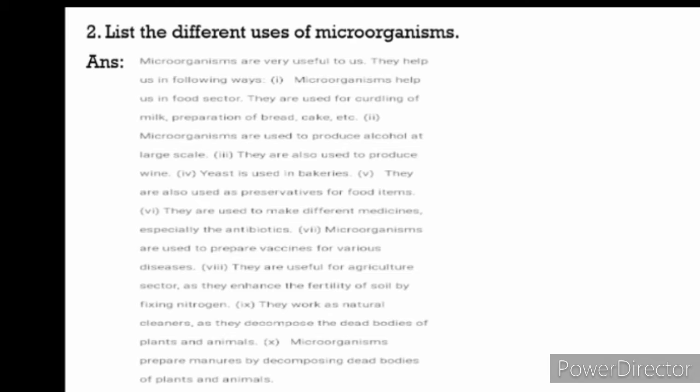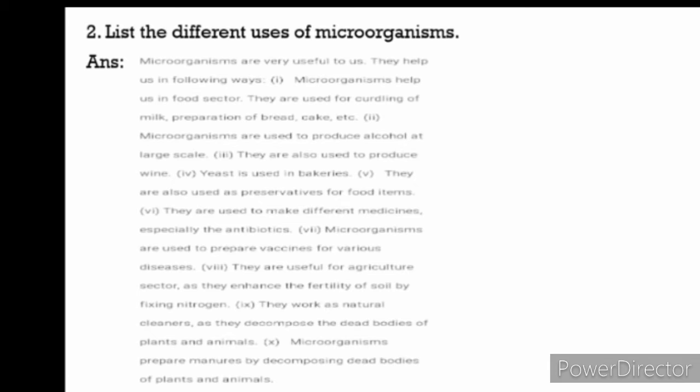Second point is, microorganisms are used to produce alcohol at large scale. Third point, they are also used to produce wine. Fourth point, yeast is used in bakeries. Fifth point, they are also used as preservatives for food items. Sixth, they are used to make different medicines, especially antibiotics. Seventh one, microorganisms are used to prepare vaccines for various diseases.